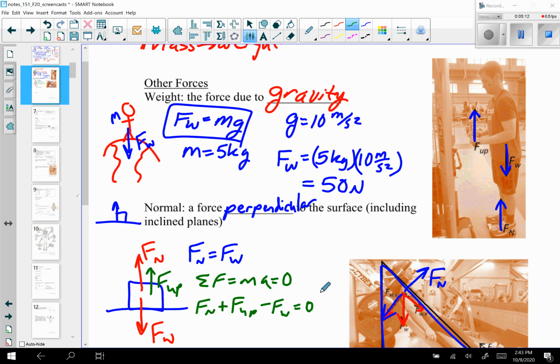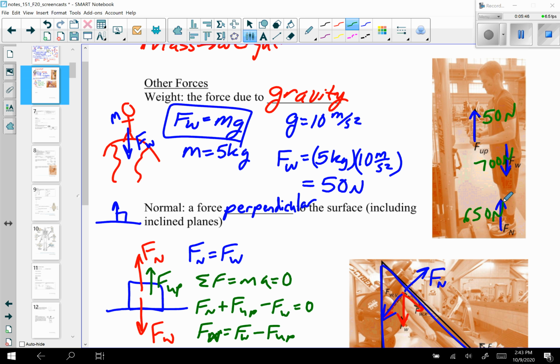And so if I wanted to calculate my normal force, it would be equal to Fw minus F up. So here, for example, if I have a weight of 700 newtons and I have an upward force of, say, 50 newtons, then the scale is going to read something less than my actual weight. It's going to read 650 newtons. That is the weight minus whatever force I'm pushing up with.